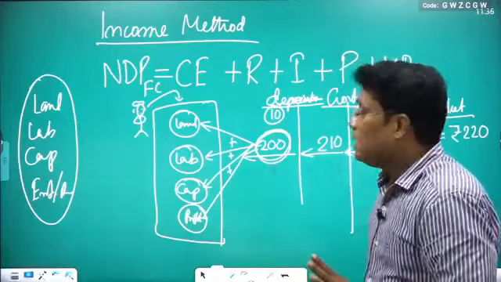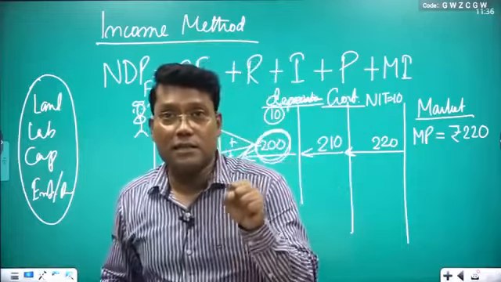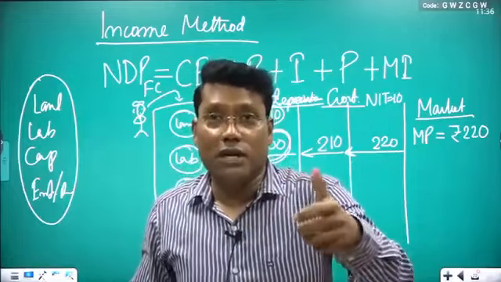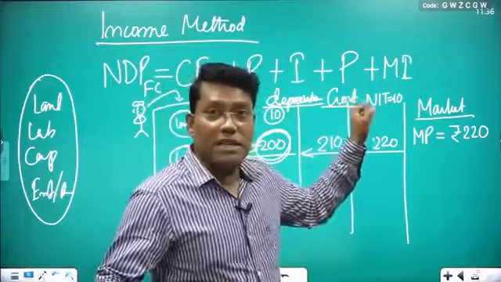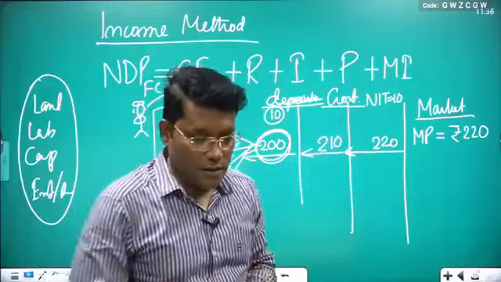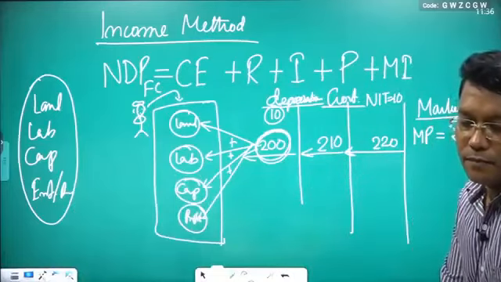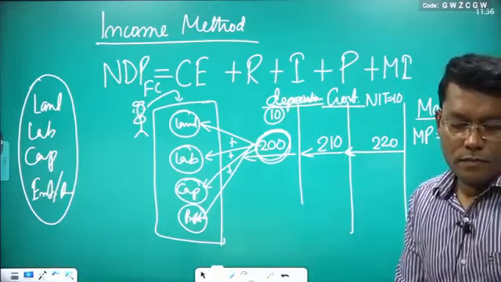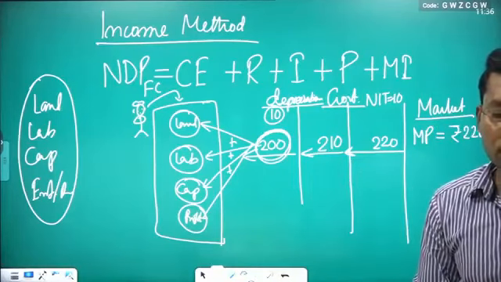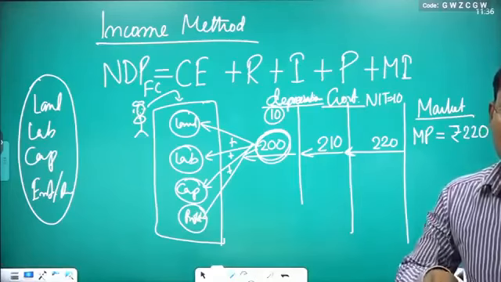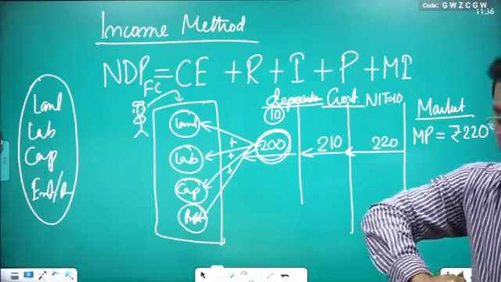Clear to all? See, MI is also 4 factors' income, but it is in the mixed form. That we cannot differentiate among the 4 factors. So we put it in the combined form, that is MI. Clear here? Just check here till now. Is it clear to all?